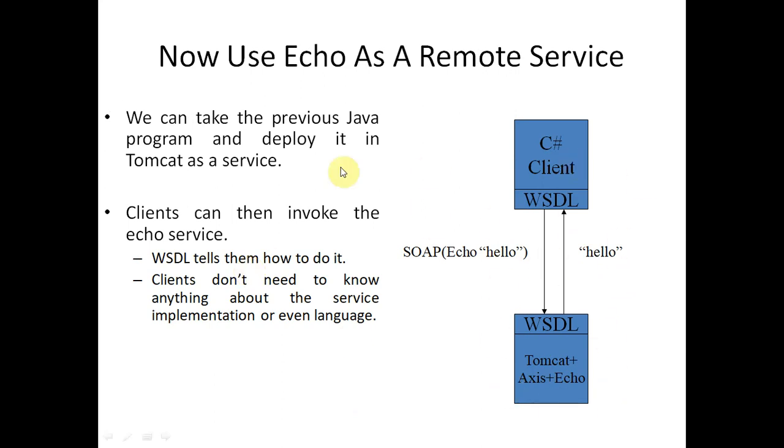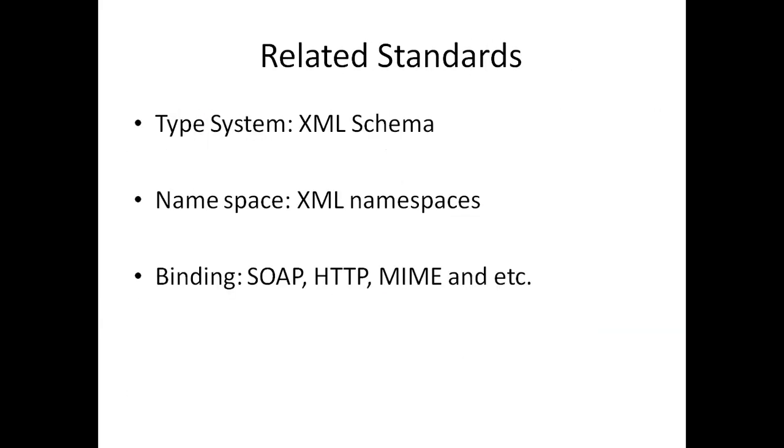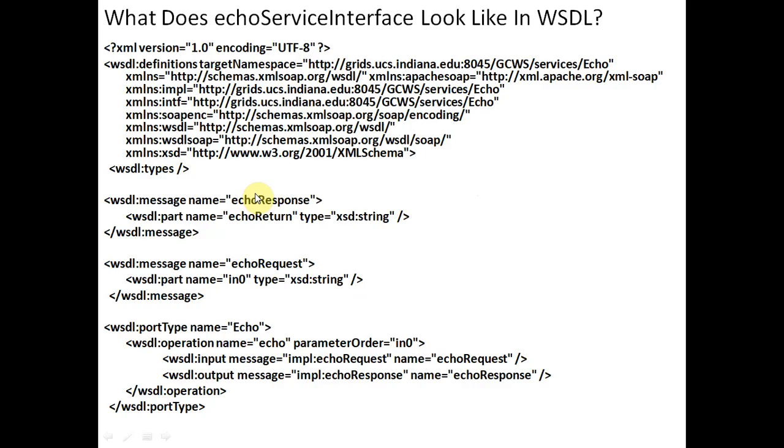So this is the cycle, and SOAP is used in between, and WSDL is here, and a complete WSDL program is here. And now see the program. As I told you, WSDL has 5 different parts: first of all namespace, then type, message, port, binding, service. So you can see the same sequence over here.